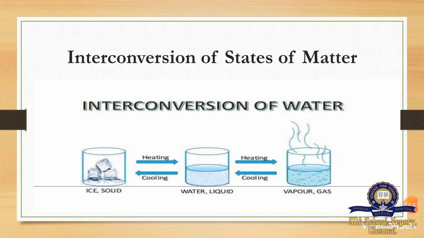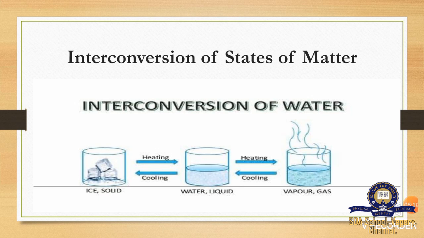The next topic that we are going to see is interconversion of states of matter. The example we have taken is water. On heating ice cubes, we get water. The process is called heating. Similarly, on heating water, we get steam.